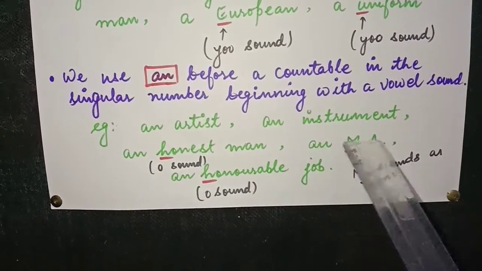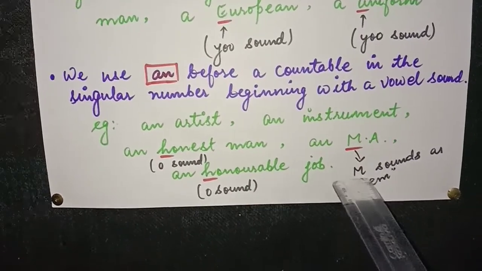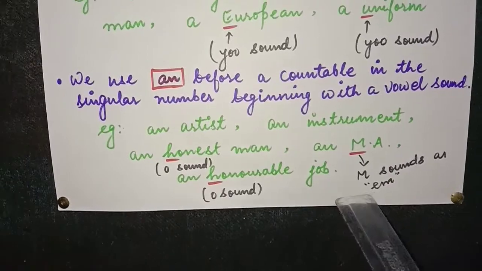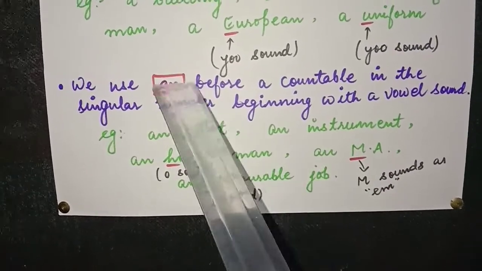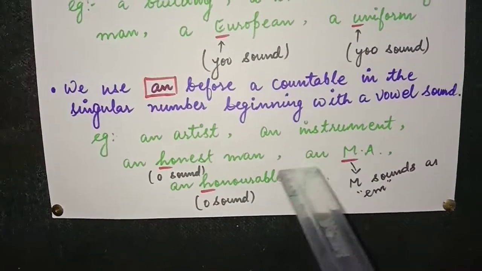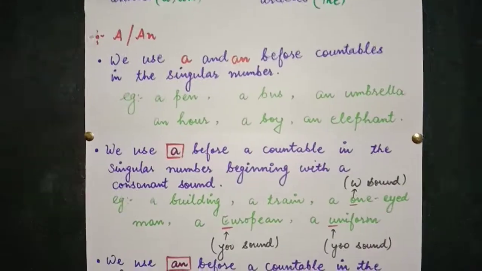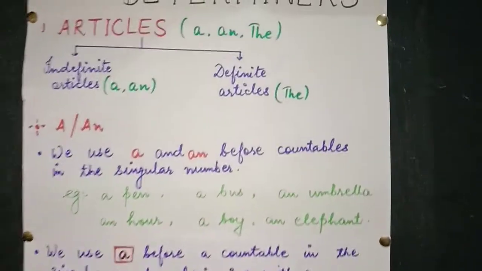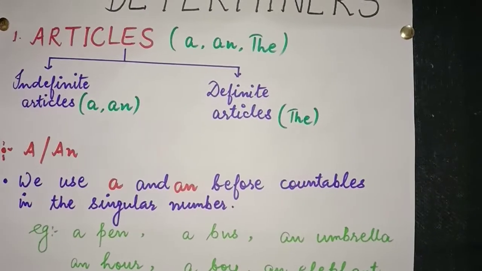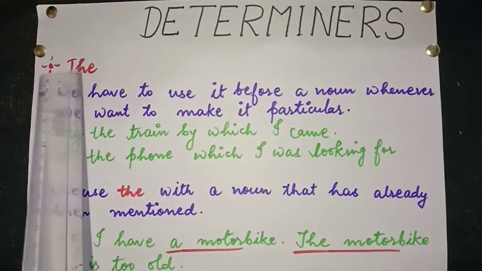An MA, M-A. M sounds "em", right? How does it sound? M. And E is a vowel sound. So here we have used an MA. So I think the use of a and an is clear to you all. We'll move further to the definite article, the. Now we'll learn the use of the.